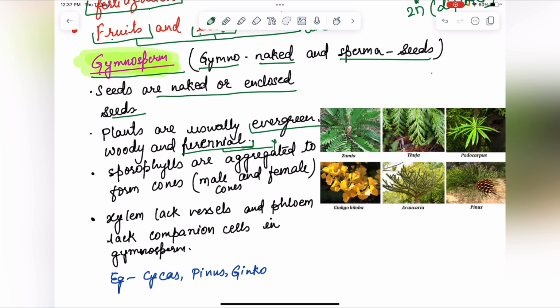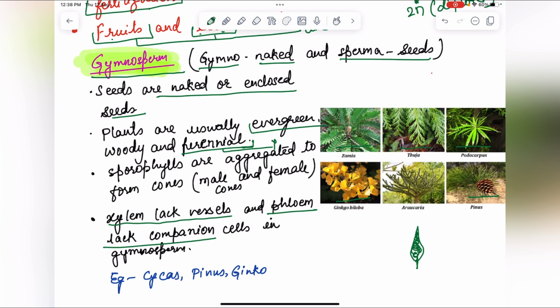Next is sporophylls are aggregated to form cones, male and female cones. See, the spore formation takes place in cones. Xylem lacks vessels and phloem lacks companion cells in gymnosperm. Examples are cycas, pinus and ginkgo. This is pinus, thuja, podocarpus, zamia. These are the examples of gymnosperm.